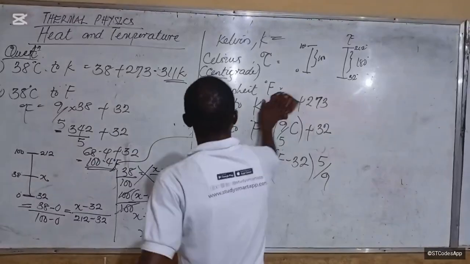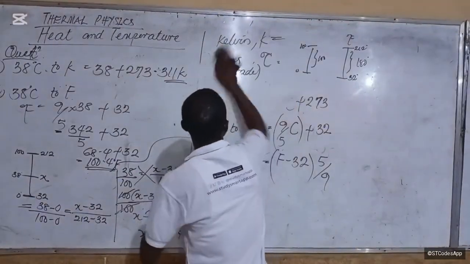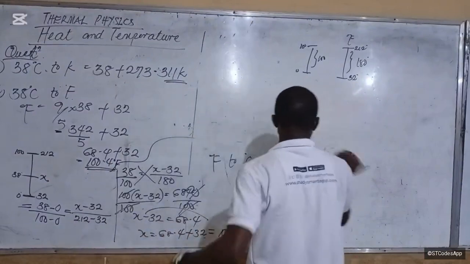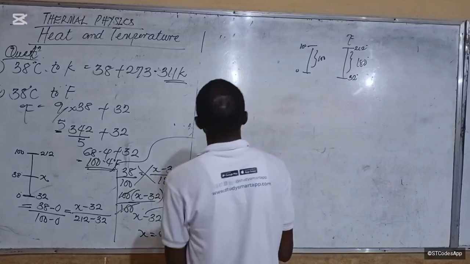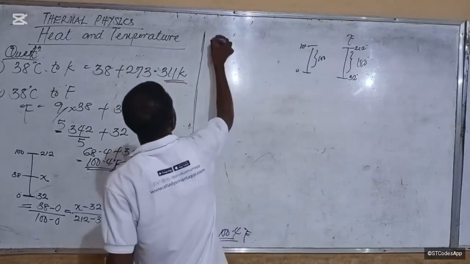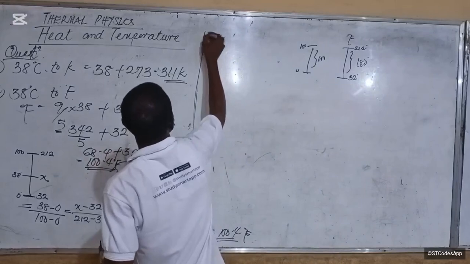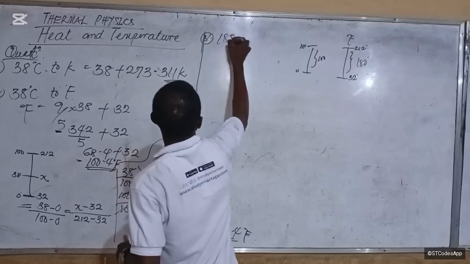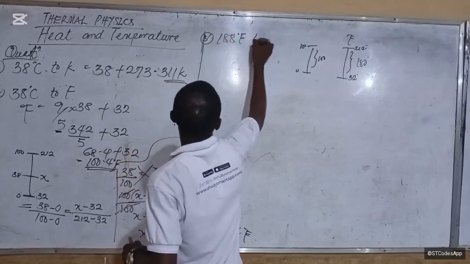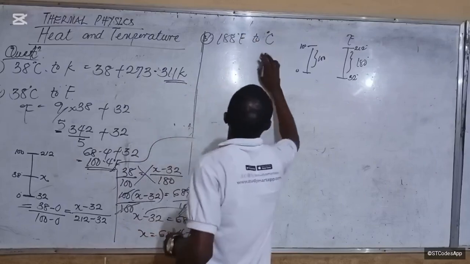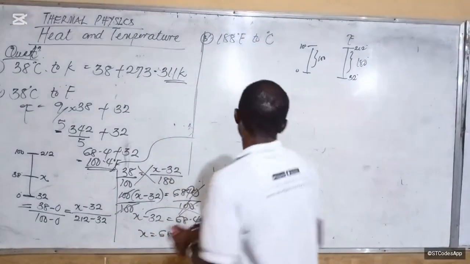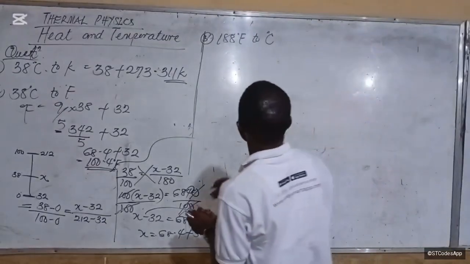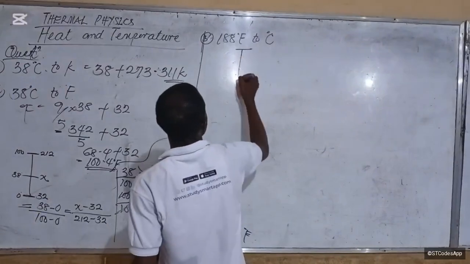What if this other question says convert 142 degrees Fahrenheit, or let's go for Fahrenheit now. Let's say this one says, this is question 3. It says convert 188 degrees Fahrenheit to Celsius. To Celsius. How do we do this? Let's use this method again so that you master it. Is that okay? So we'll come here again.